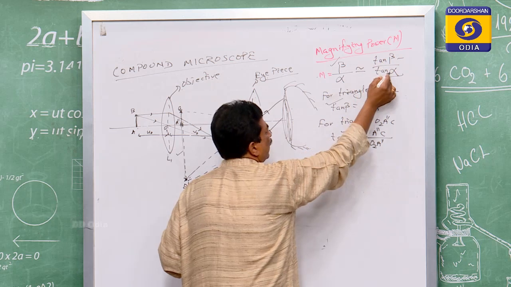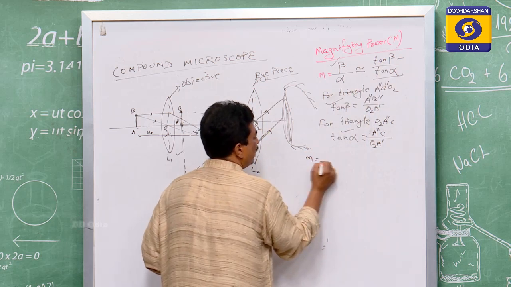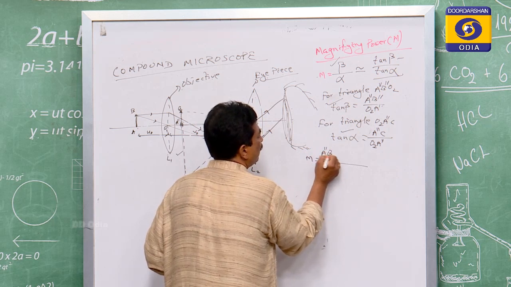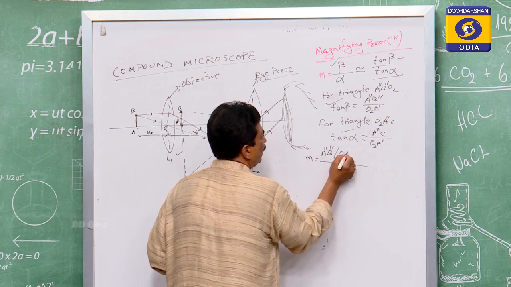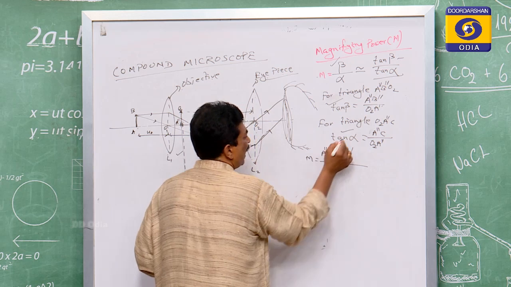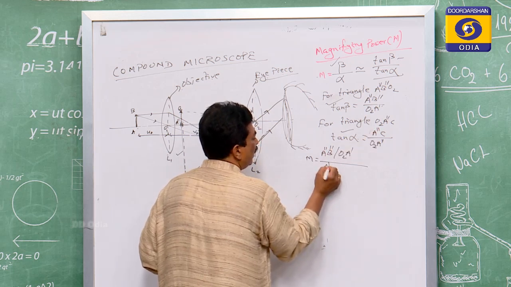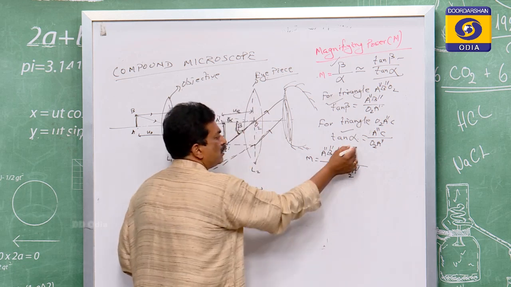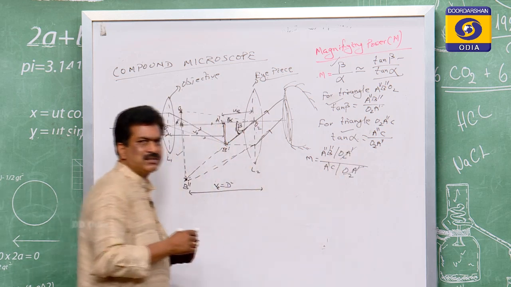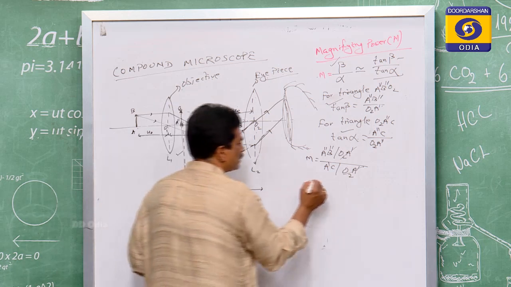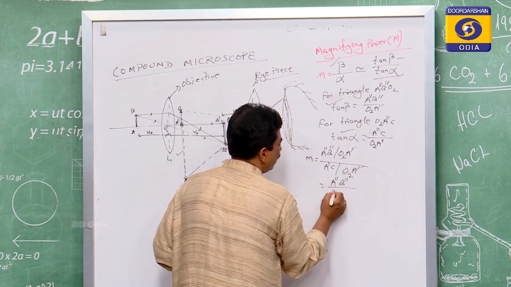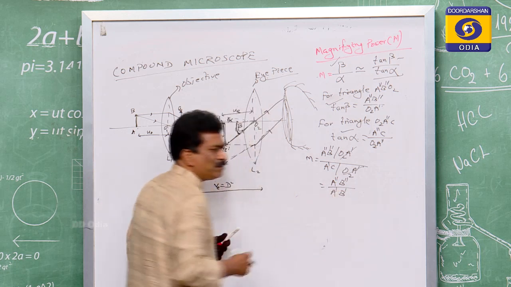M is equal to tan beta by tan alpha. Then M is equal to tan beta, where tan beta is equal to A double dash B double dash by O to A dash, and tan alpha is equal to A dash C by O to A dash. You see, O to A dash and O to A dash are the same, so they cancel, and only A double dash B double dash by A dash B dash remains.